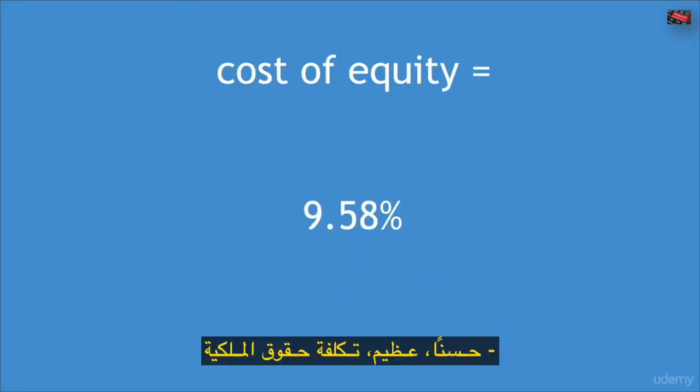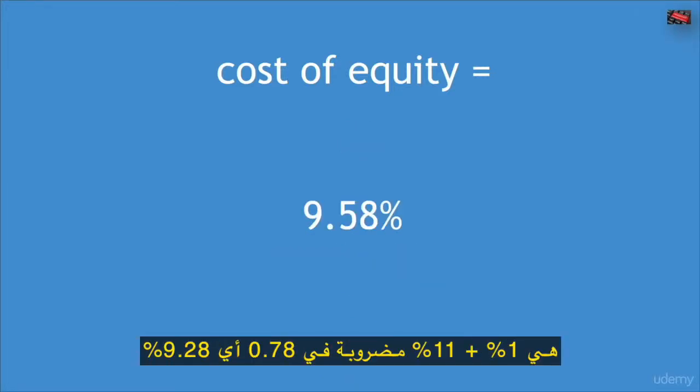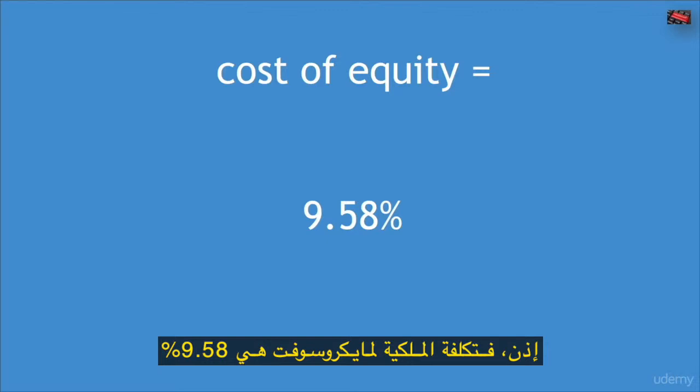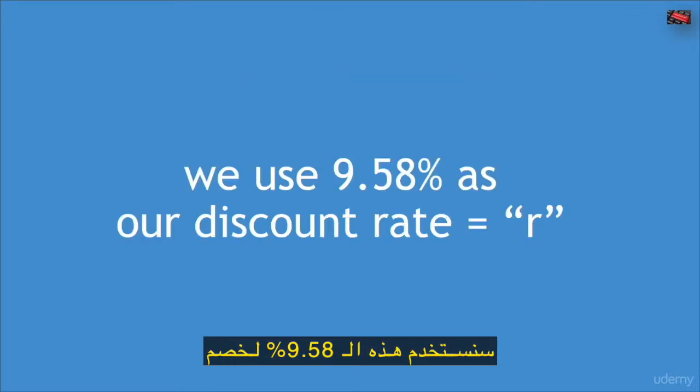Okay, great. So our cost of equity is 1% plus 11% times 0.78, which is 9.58%. So the cost of equity for Microsoft is 9.58%, right? So we're going to use this 9.58% to discount our cash flow back from the future to today.